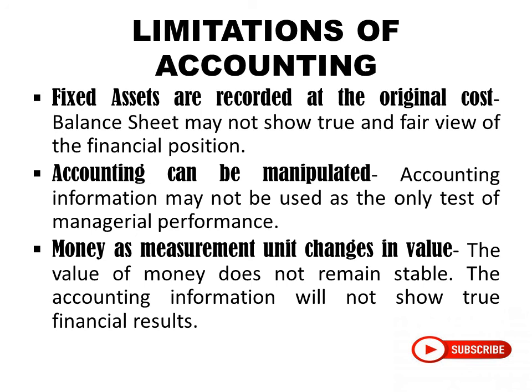It keeps on changing. Like earlier, what was the value of 100 rupees? If you compare from the earlier times to now, it has reduced a lot. So the value of money never remains the same. It keeps on fluctuating, and the accounting information is all in terms of money, so it is not showing the true and fair results of the organization. These above were the limitations of accounting.